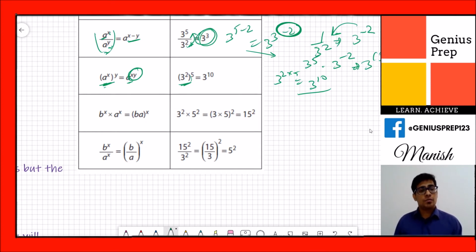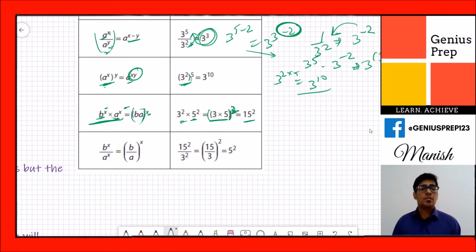Okay, so now the fourth property is, when we are multiplying two numbers in which the bases are different but the exponents are the same, we multiply these two numbers and keep the exponent the same, like 3 squared and 5 squared. What you will do is just multiply the bases and keep the exponent the same, so you will get this answer.